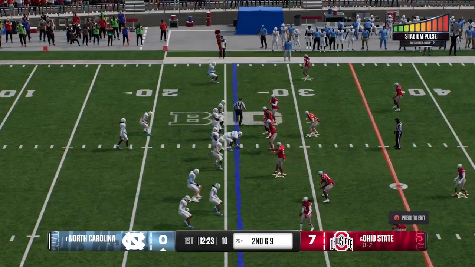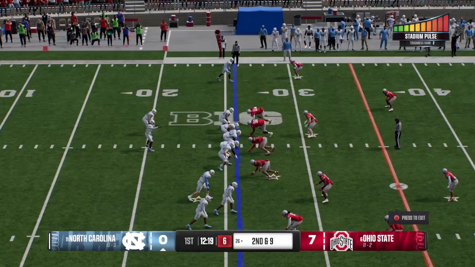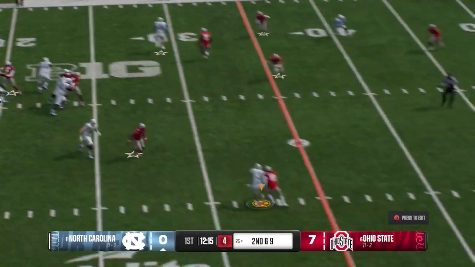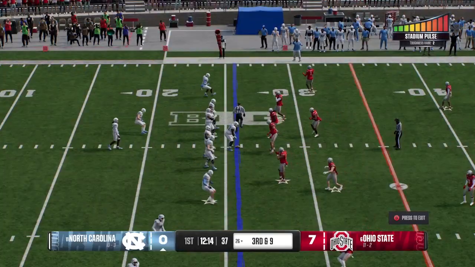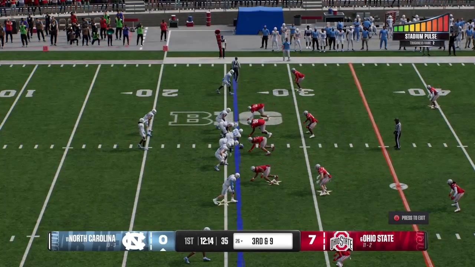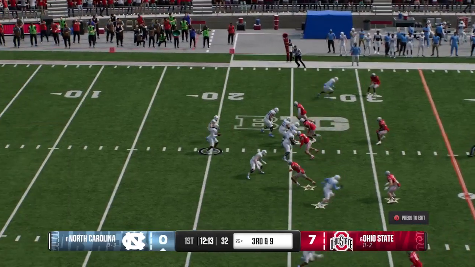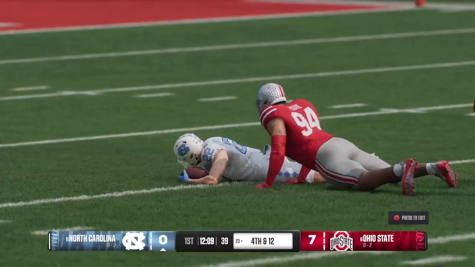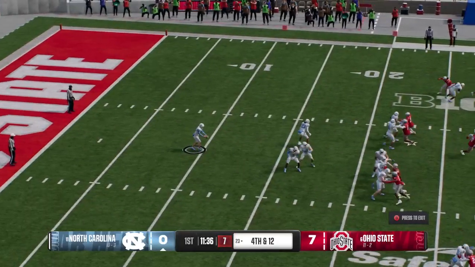Tackle made after just a short gain. It's early, but this crowd is fired up. Listen to this noise here. This is going to be tough for the visitors today. That's going to be incomplete. A lot of contact, no flag, brings up third down. They come to the line, a long way to go for the first down, but needing this crucial conversion right now. And they'll run it with the draw play. Goes backwards, losing 3 yards there. And the Tar Heels will have to kick this away. That's the first punt today for the offense.